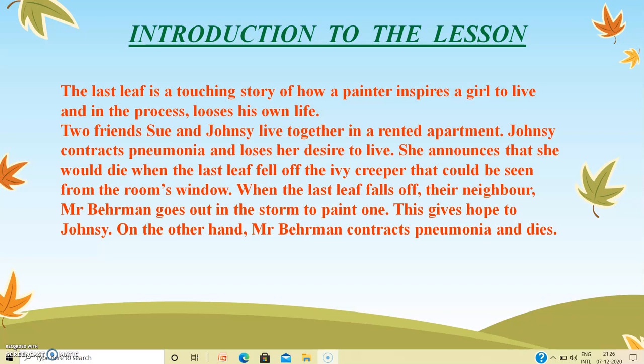When the last leaf falls off, their neighbor, Mr. Behrman, goes out in the storm to paint one. This gives hope to Johnsy. On the other hand, Mr. Behrman contracts pneumonia and dies himself.